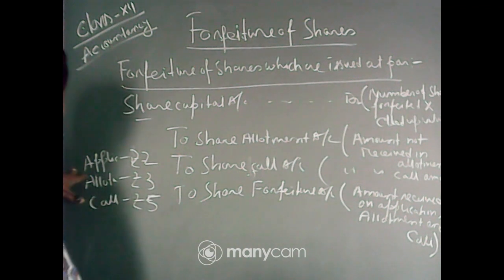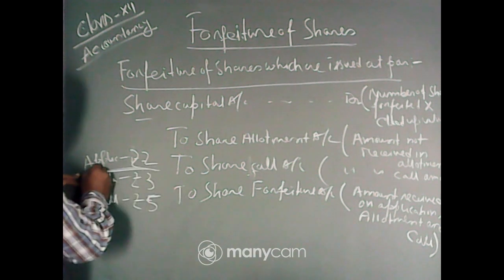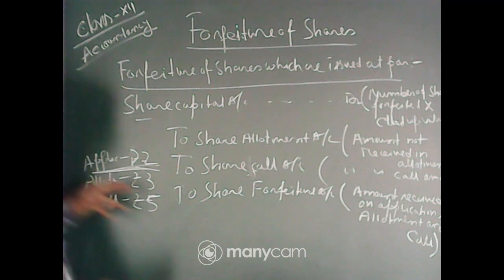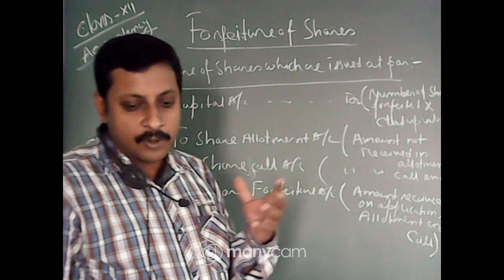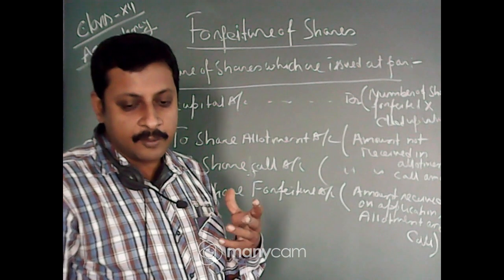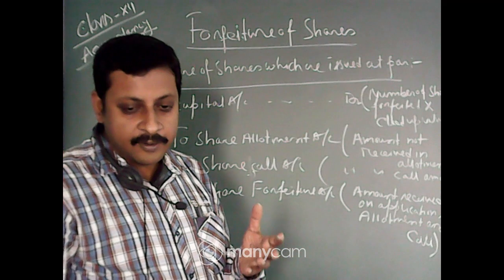In this case, you can see the application money is always received, otherwise this person is not the shareholder of the company. If we have not received the application money, we cannot issue the share to the shareholder.